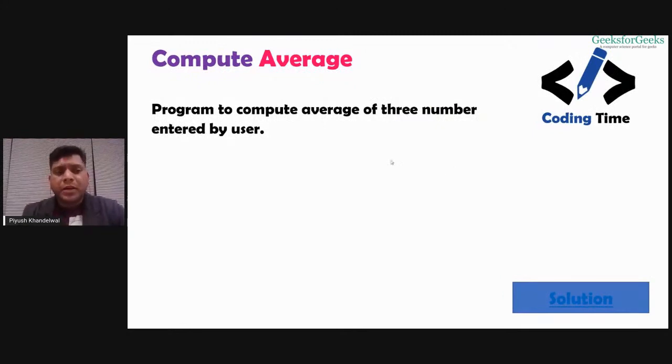We need to write a program to compute the average of three numbers entered by the user. That will ask the user to enter three numbers. See, earlier we asked for only a single number. Now I want three numbers. So my program will need to have three input functions, and three variables in which I will store the values, right?